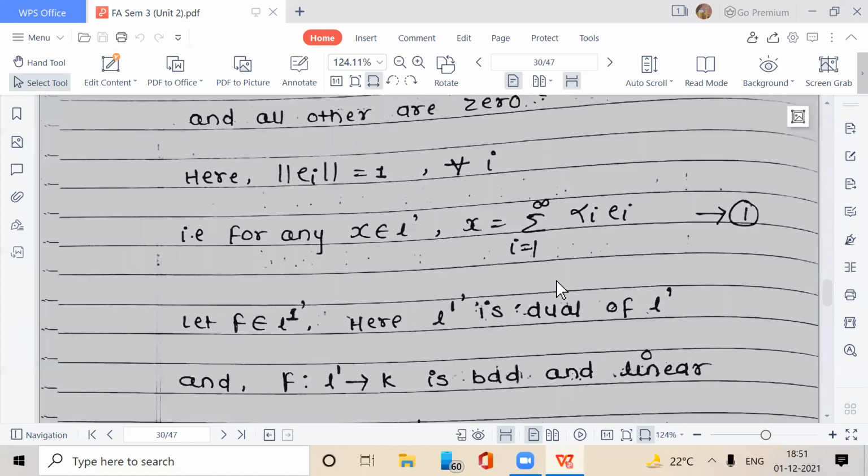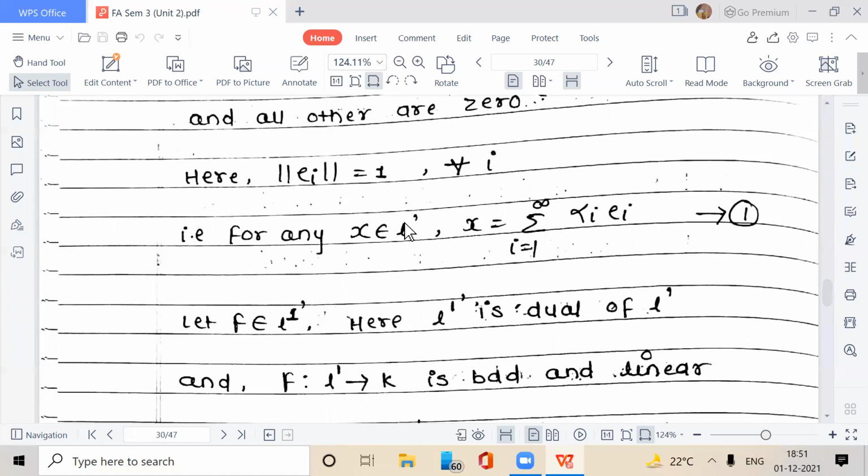For any x belonging to L1, x is equal to summation i equal to 1 to infinity alpha i ei. Give this equation number 1. x is expressed as a linear combination of elements in the basis of L1.